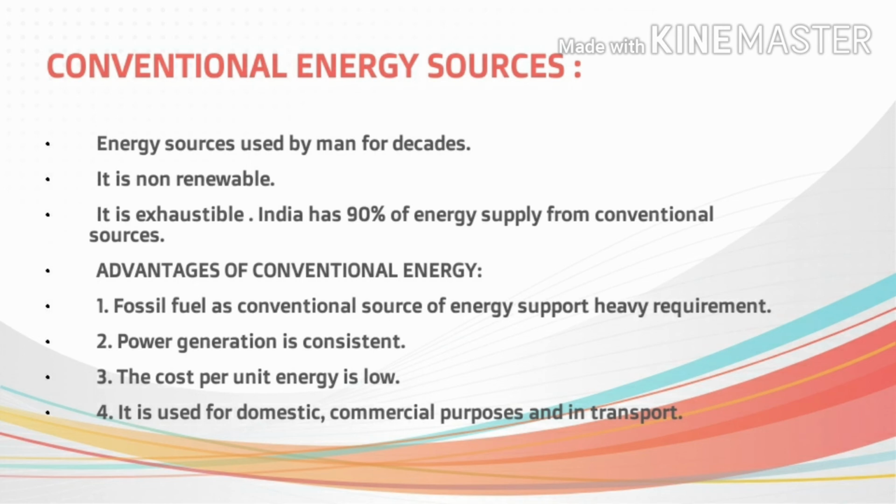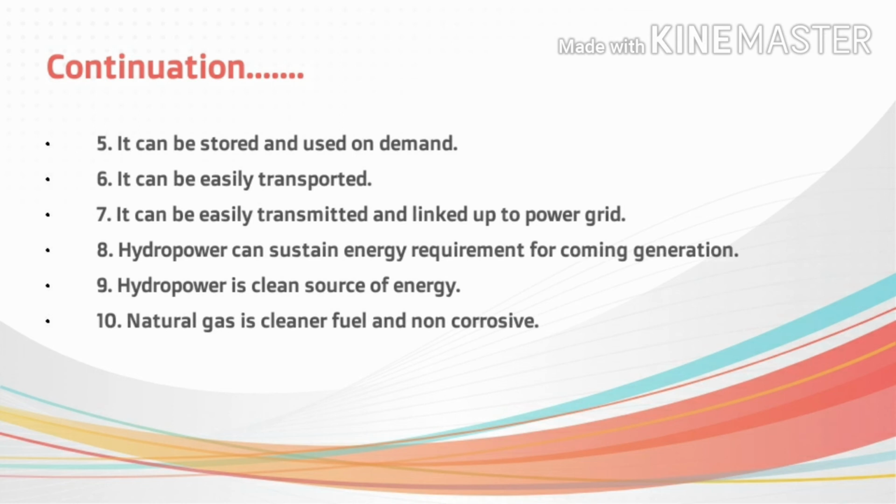The next point that we will discuss is that it can be stored and used on demand. The conventional source of energy can be easily stored, and whenever the demand is there we can use it. It can also be easily transported from one place to another, via roadways, railways, or waterways, and wherever power generation is required, there it can be done.